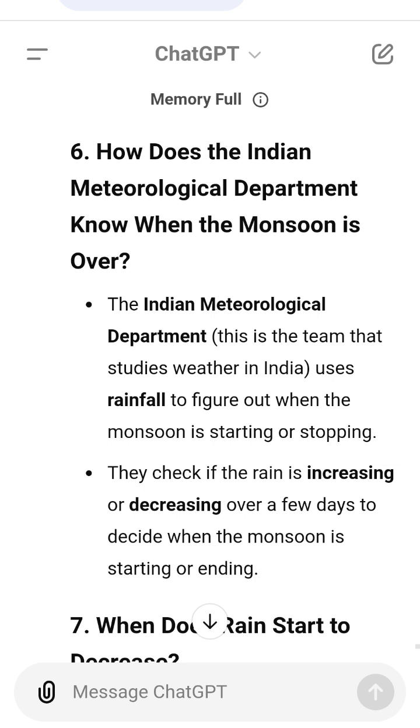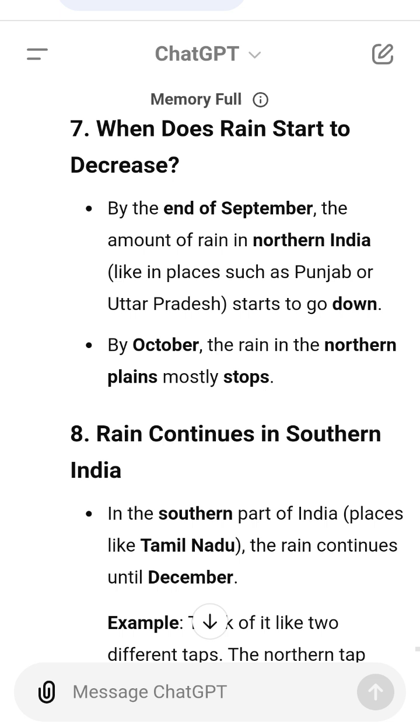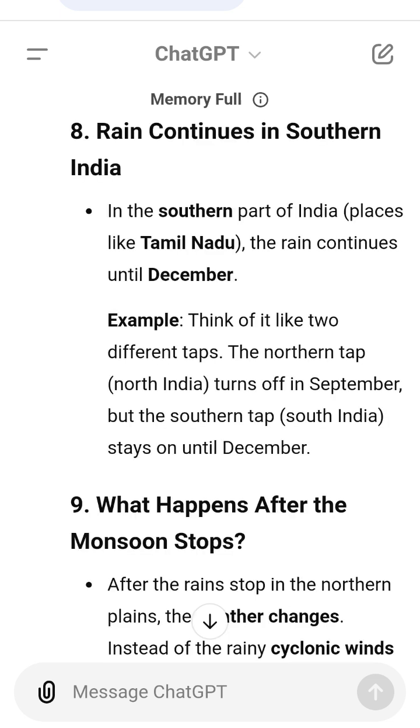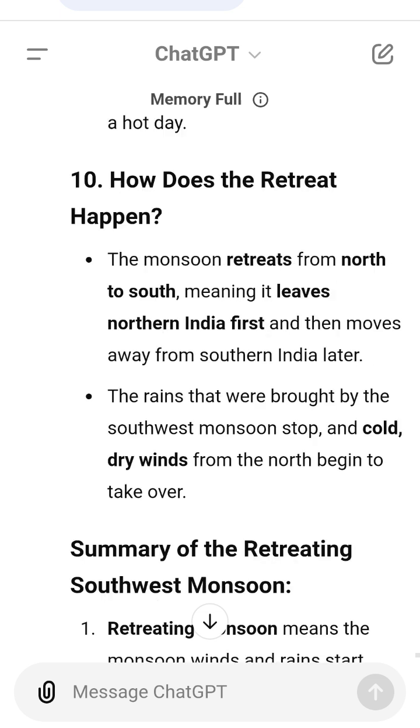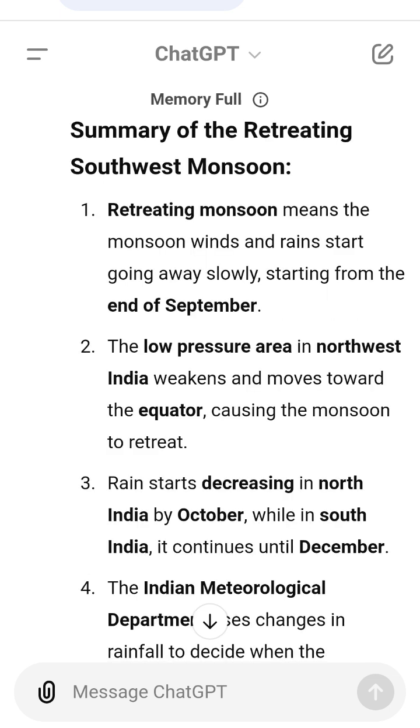Summary of the retreating southwest monsoon. 1. Retreating monsoon means the monsoon winds and rains start going away slowly, starting from the end of September. 2. The low pressure area in northwest India weakens and moves toward the equator, causing the monsoon to retreat. 3. Rain starts decreasing in North India by October, while in South India it continues until December.